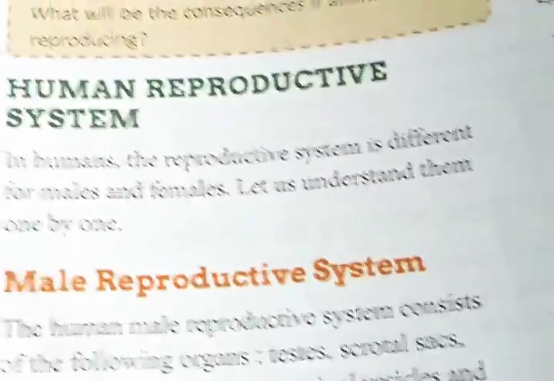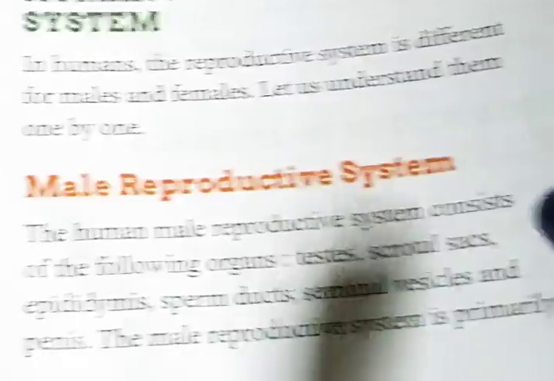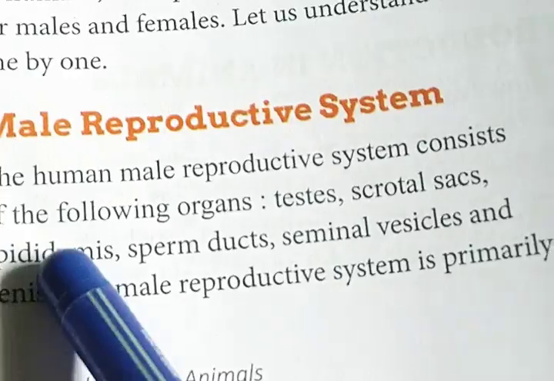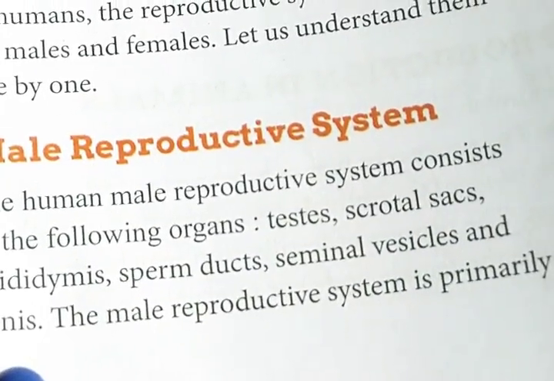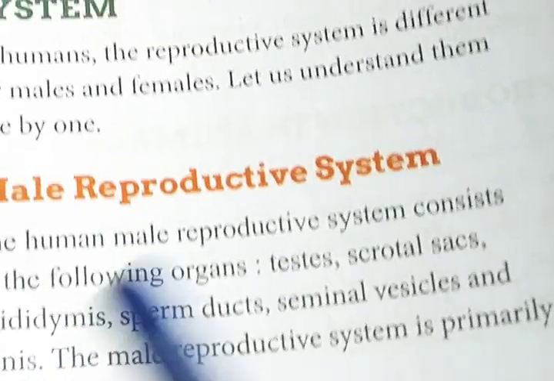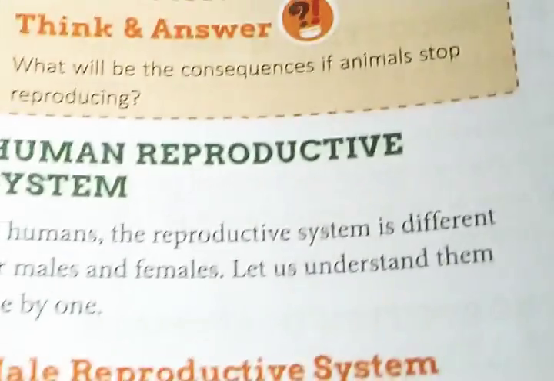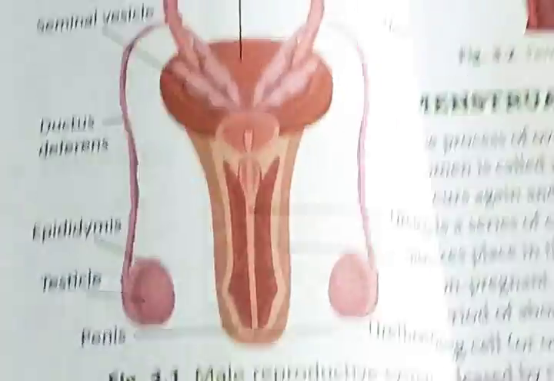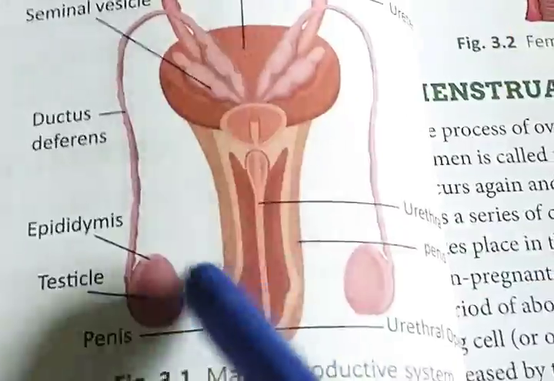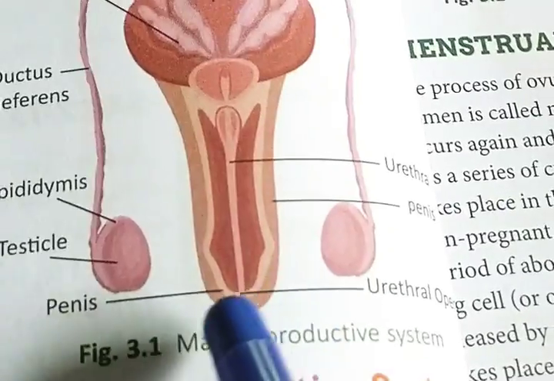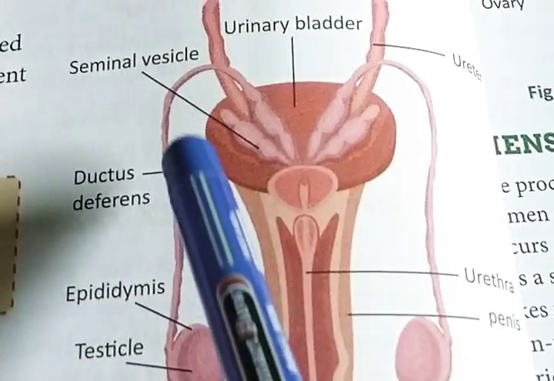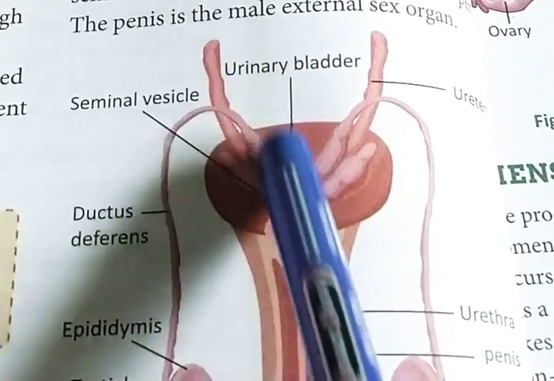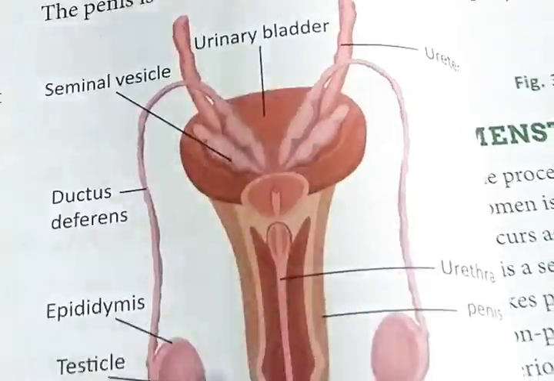Normally, the human male reproductive system consists of testes, scrotal sacs, epididymis, sperm duct, seminal vesicles, and penis. At first, look at the picture, and you have to practice the picture as well as the description. So, look at the picture very carefully. That is the male reproductive system. Basically, it consists of penis, scrotal sac, epididymis, sperm duct, seminal vesicles. These are the main structures. So, look at the book.